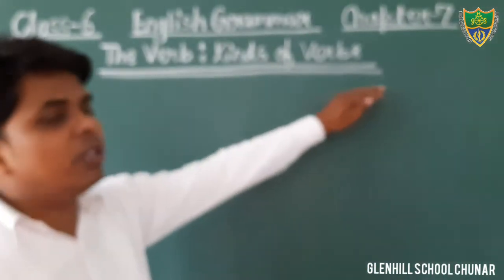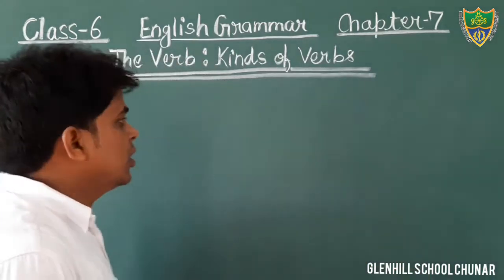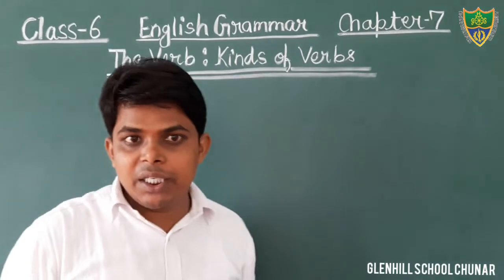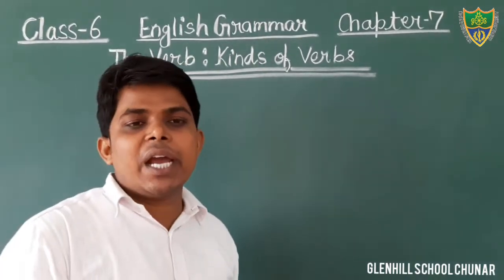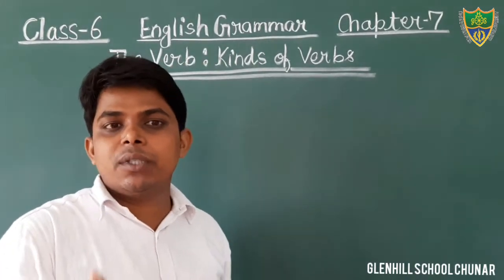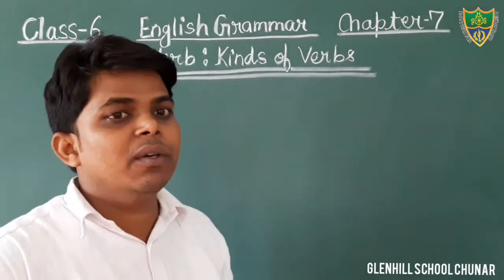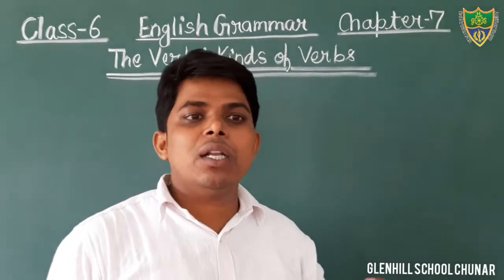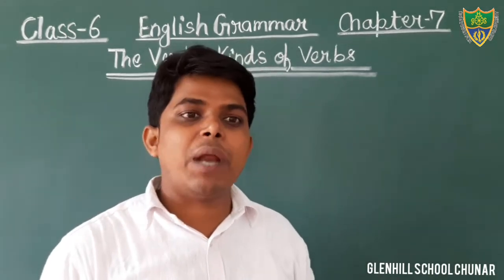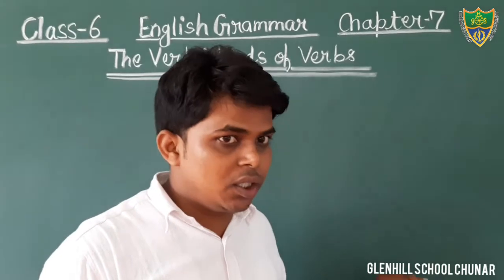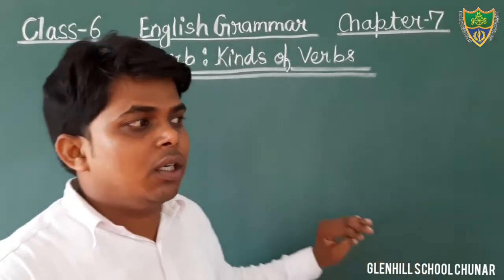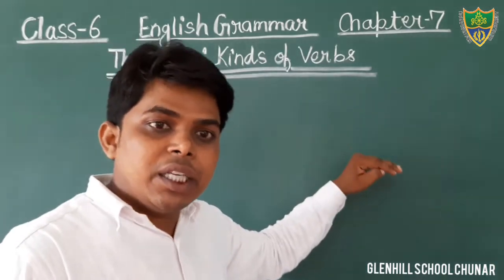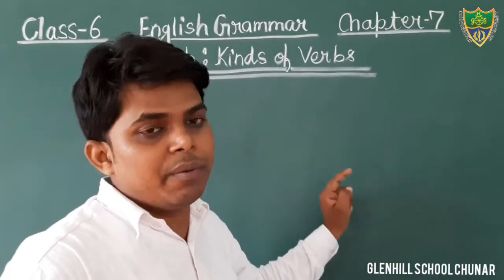I have also told you that the main verb is categorized into two sub-kinds, that is transitive verb and intransitive verb. And the helping verb, or auxiliary verb, can also be categorized into two sub-kinds, that is primary auxiliaries and modal auxiliaries. Okay students? And we have also discussed transitive verb and intransitive verb in the previous classes.